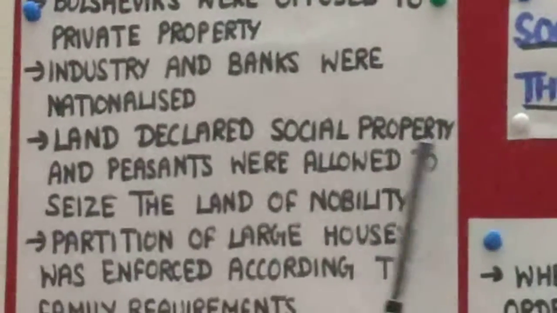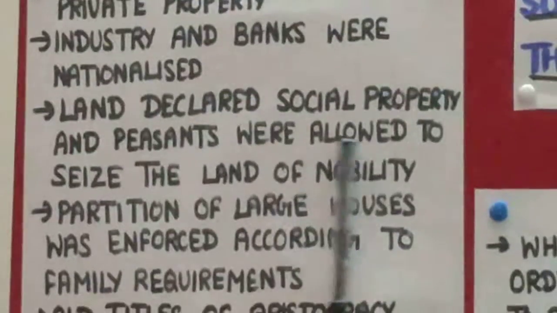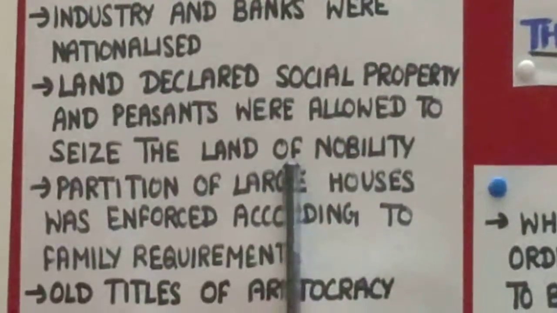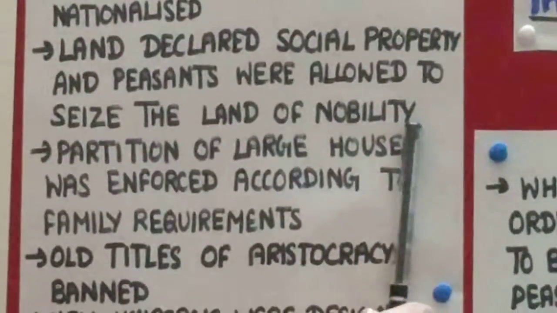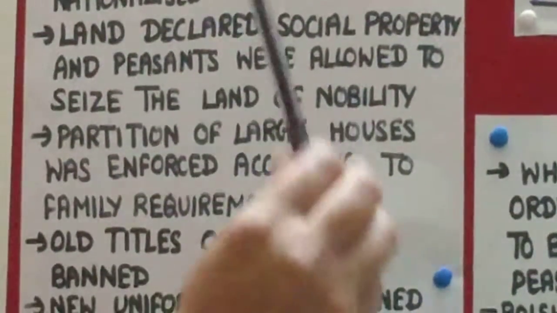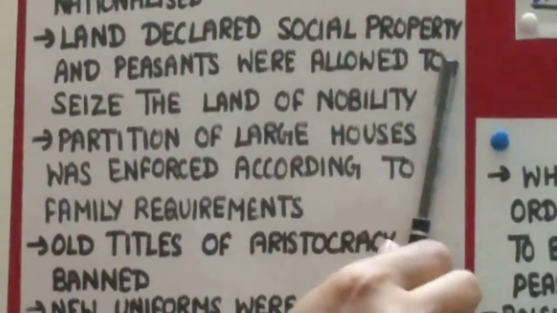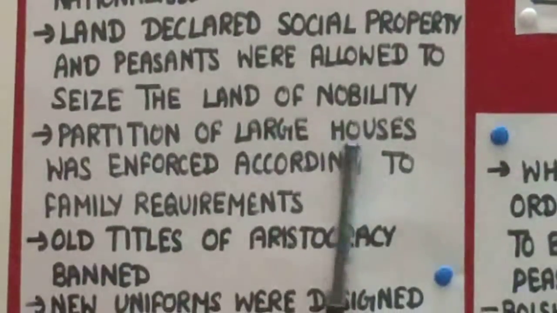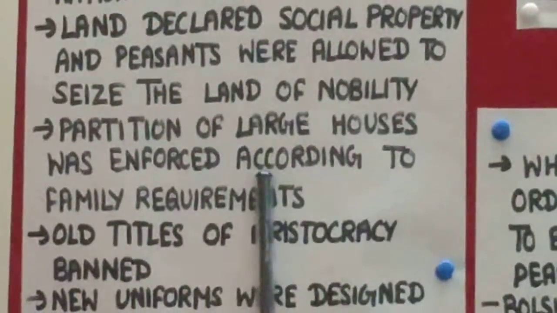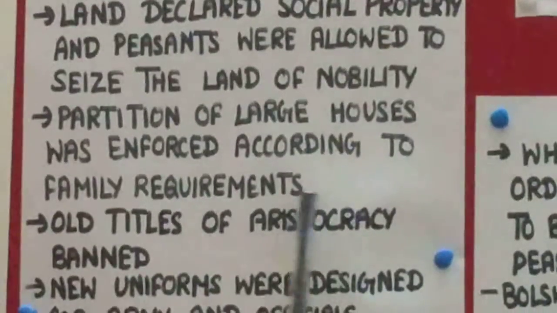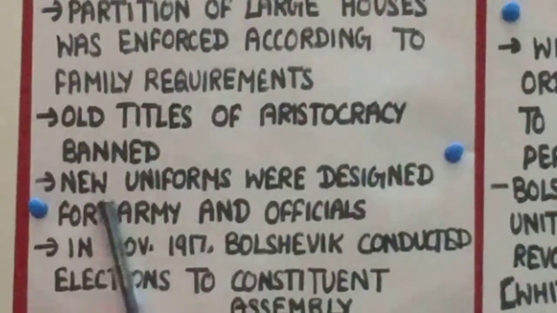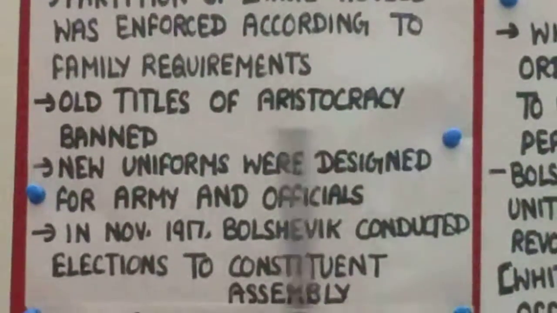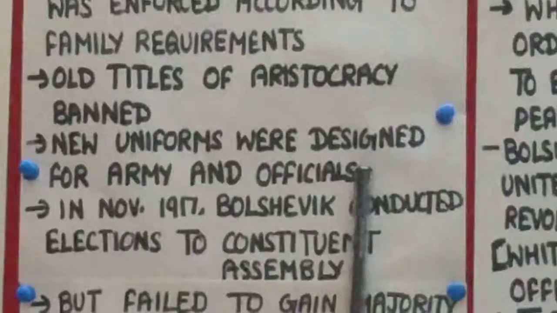Land was declared social property, and peasants were allowed to seize the land of the nobility, as earlier the land was owned by the nobility, right? But now land was declared social property. Partition of large houses was enforced according to family requirements. All titles of aristocracy were banned. New uniforms were designed for the army and officials.